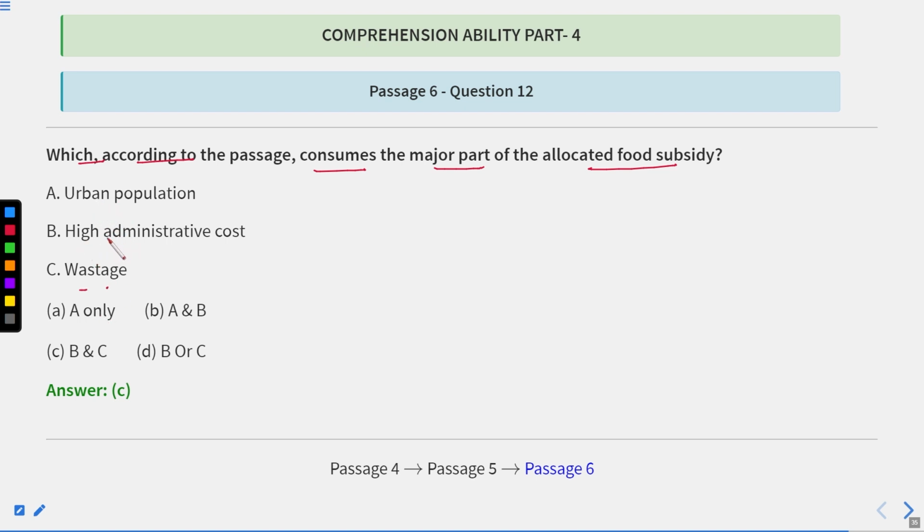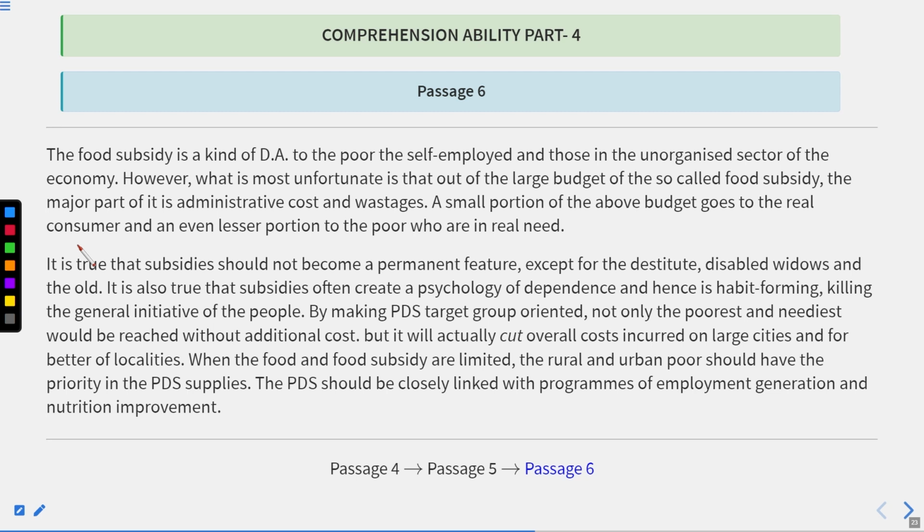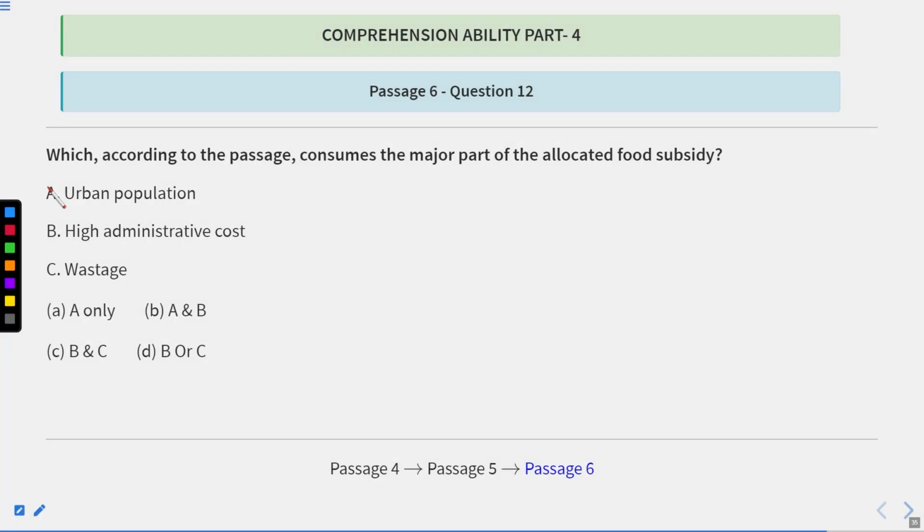Now let us see this again in the passage where it is written. You can see over here that out of the large budget of the so-called food subsidy, the major part, it is written directly, major part of it is administrative cost and wastages. So this is the correct answer. So yes, C will be the correct answer, that is B and C. It is directly given in the passage.